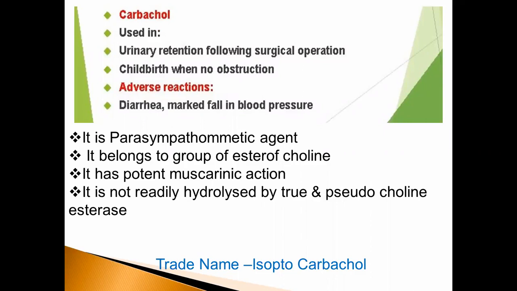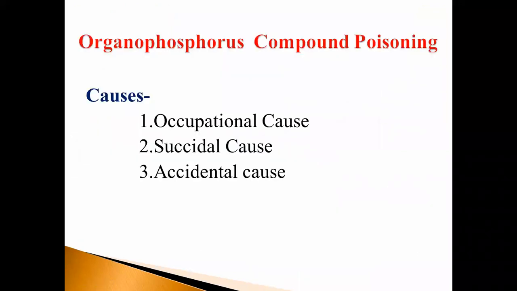It has potent muscarinic action. It is not readily hydrolyzed by true and pseudocholinesterase, while acetylcholine is hydrolyzed by true and pseudocholinesterase. Isopto Carbachol is the trade name of carbachol.